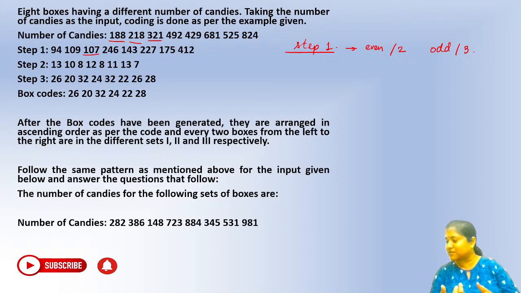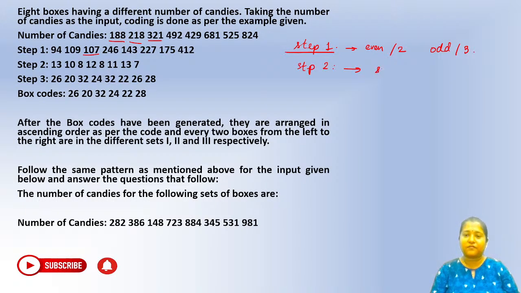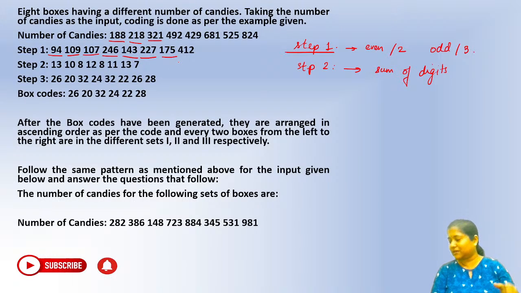Sum of digits. Absolutely, that is right, Remy. Paras, yes, absolutely. Second step is what? It is nothing but the sum of the digits, right? So in step number 2, we have taken sum of the digits, right? Okay, so you can see 9 plus 4, 13, 1 plus 9, 10, 2, 4, 6 is 12, 1, 4, 3 is 8, 7, 7, 8, 9, 10, 11. Similarly, 7 plus 5, 12, plus 1, 13, and so on till this one.